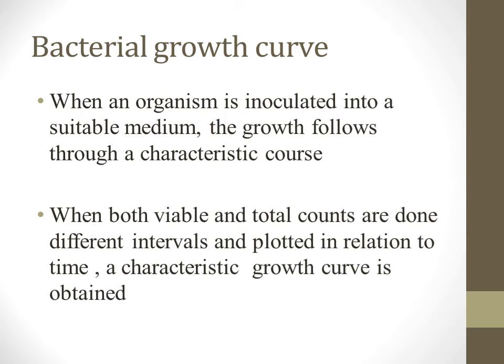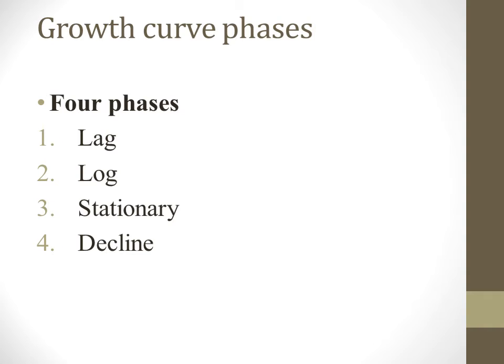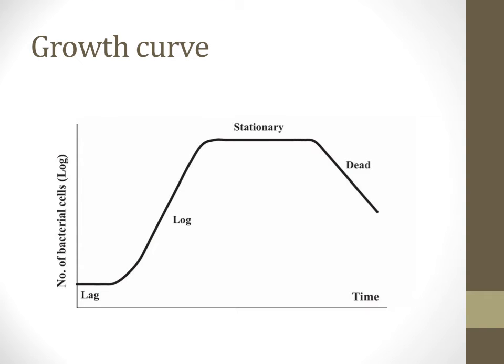Now, what is the bacterial growth curve? When an organism is inoculated into a suitable medium, the growth follows a characteristic course. When both viable and total counts are done at different intervals and plotted in relation to time, a characteristic growth curve is obtained. In the liquid medium, this is the growth curve. You can see the number of bacterial cells plotted against time, and these are the four phases which appear in the growth curve of a bacterium.